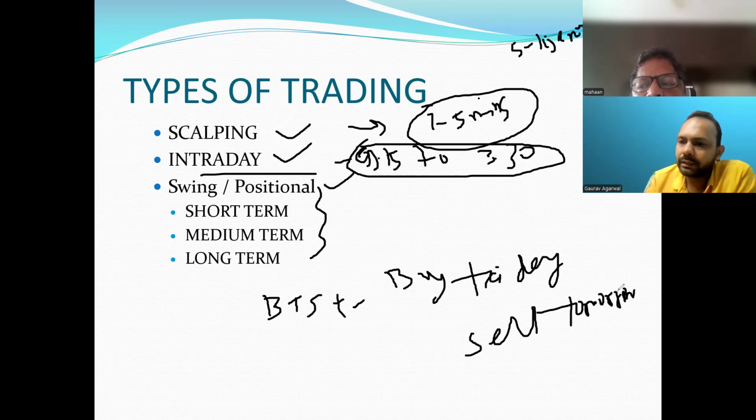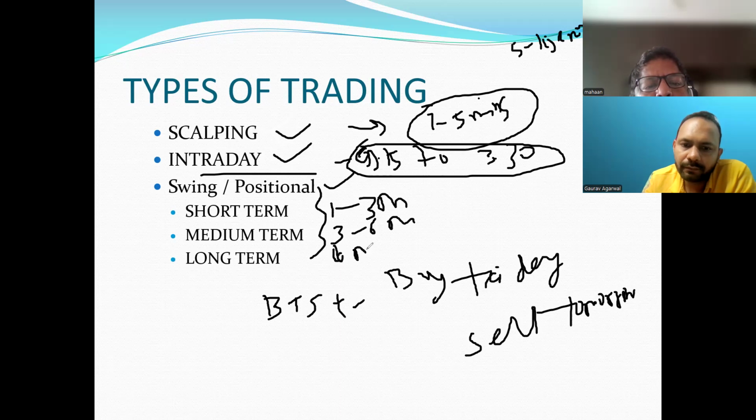And then if you want to take the trade for more than 1 day, it is called short term, like 1 to 3 months. Medium term is from 3 to 6 months if you want to carry, and long term is more than 6 months. So this is the category they have formed: short term, medium term, and long term. Okay, this is clear, sir.